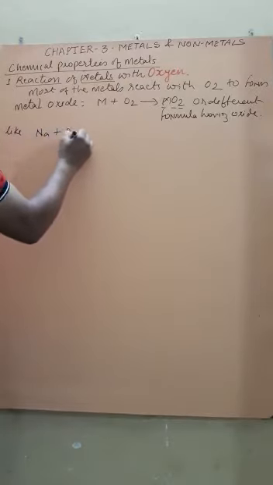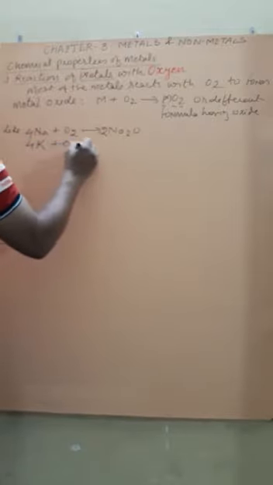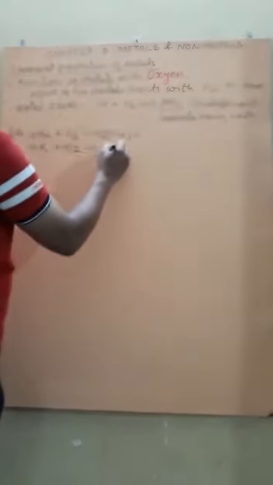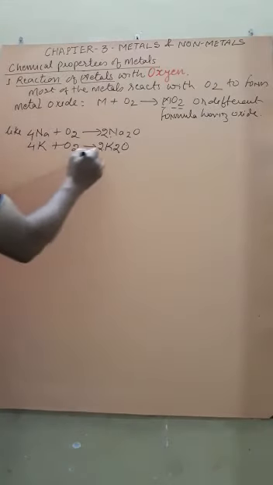Like sodium reacts with oxygen and forms Na2O. That is, you can write 4Na plus O2 gives 2Na2O. Similarly, 4K plus O2 react to form K2O, getting 2K2O2. This is called what? This is a vigorous reaction. Okay.